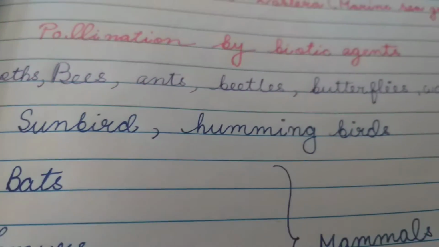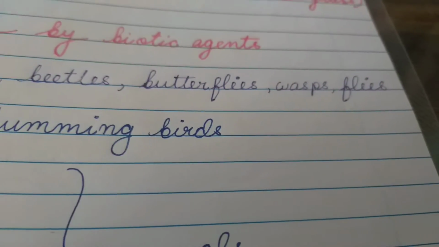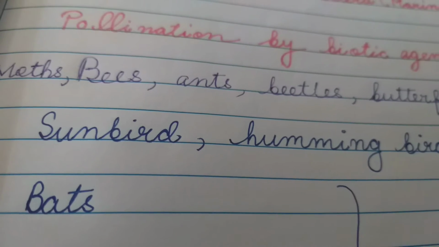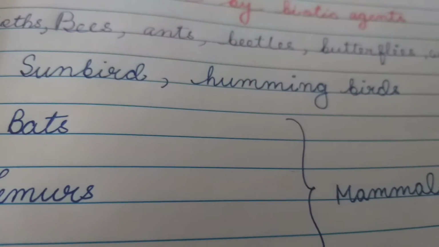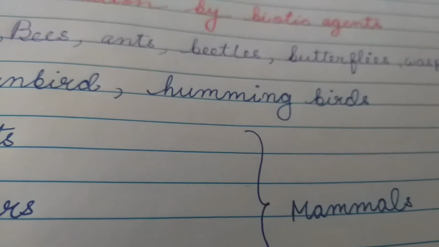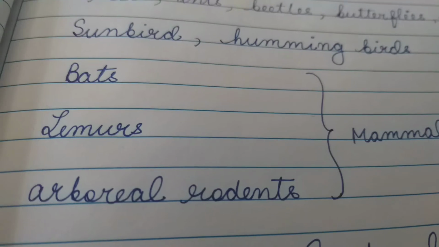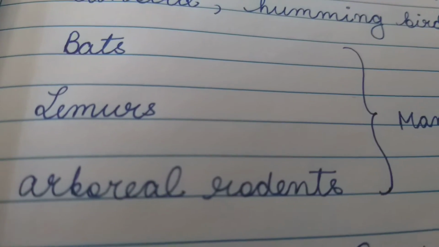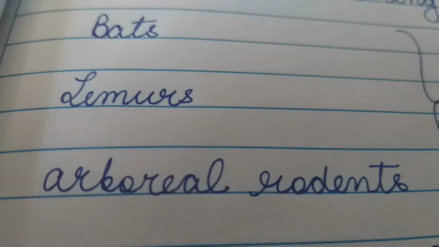Moth, bees, ants, beetle, butterflies, wasp, flies. These are the major insect species which carry out pollination. Sunbird, hummingbird, these are the avian species. Bats, lemurs, and arboreal rodents are the mammalian pollinators. Lemurs are the large mammals.